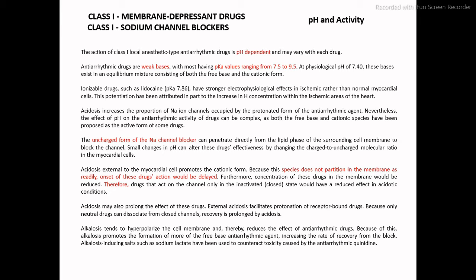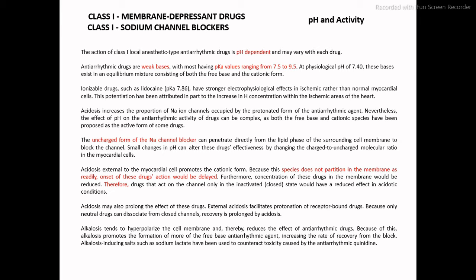The uncharged form of a sodium channel blocker can penetrate directly from the lipid phase of the surrounding cell membrane to block the channel. So this is how the drugs from class 1 act. They penetrate directly from the lipid phase.